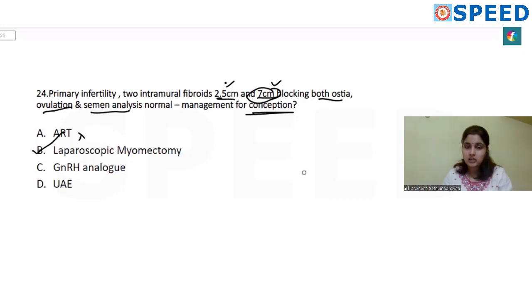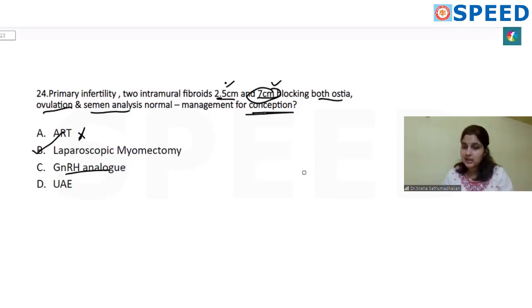ART, not right now for this scenario. You can still remove the fibroids and see how it goes. Again, GnRH analog is only to reduce the size of the fibroids pre-operatively when you are planning a surgery to remove fibroids. But when you stop GnRH analog, the fibroid will come back to its normal size.